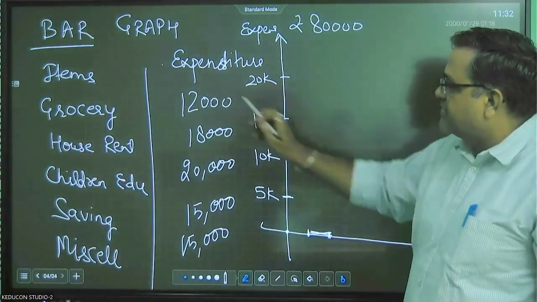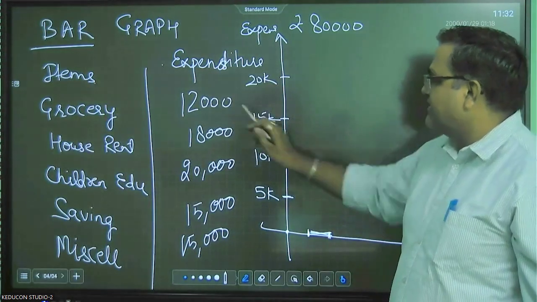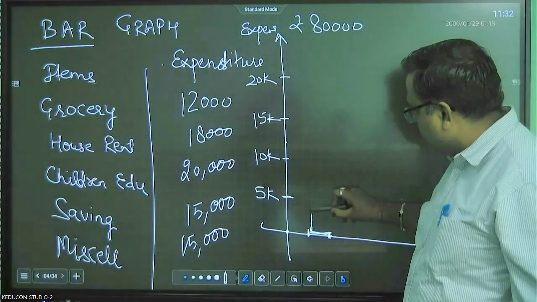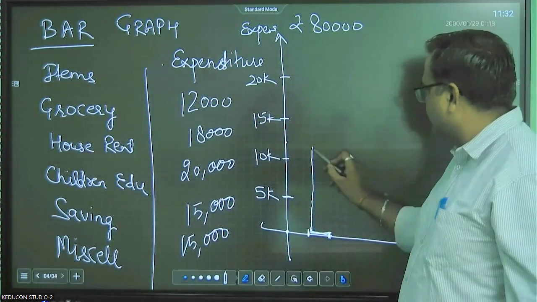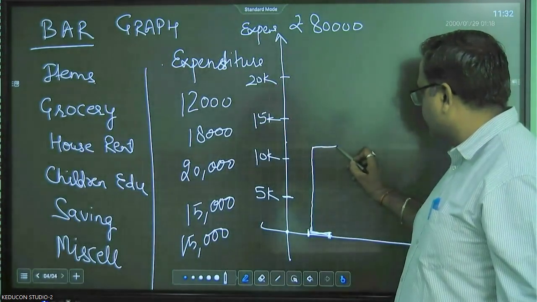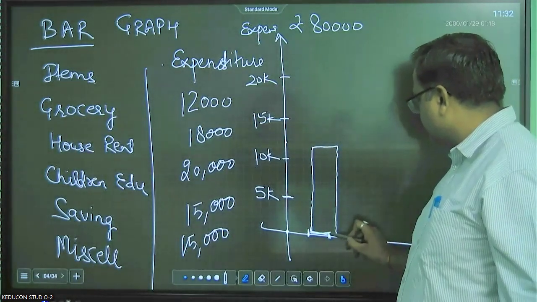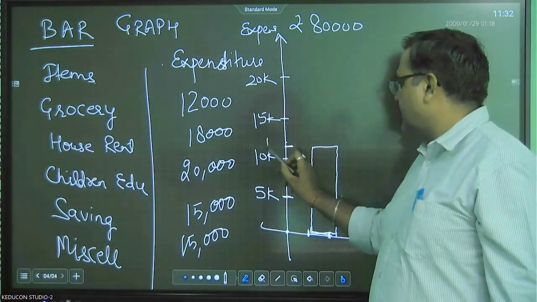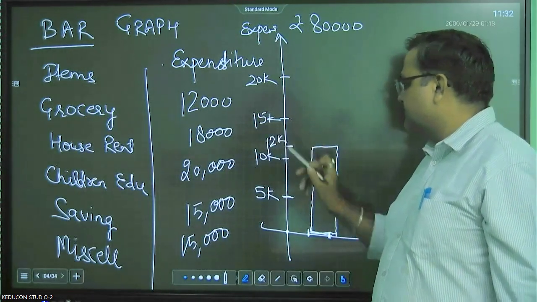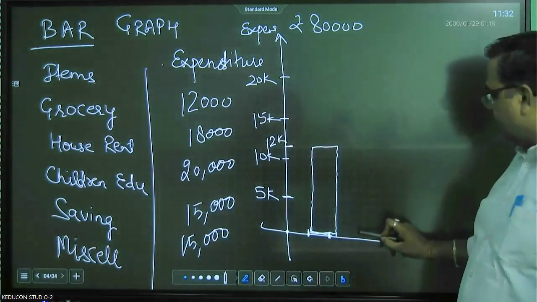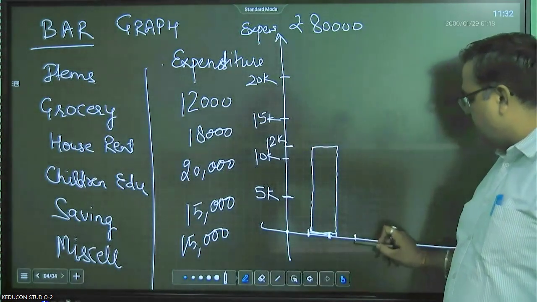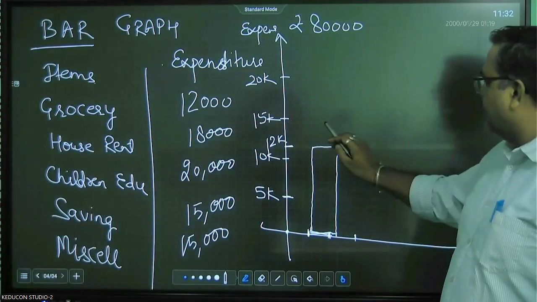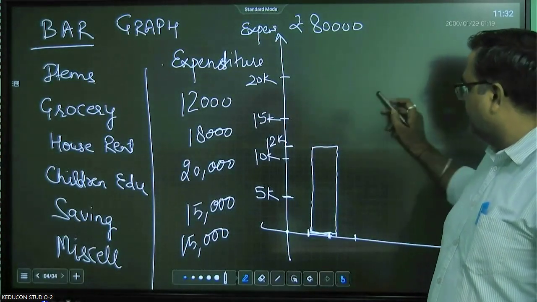What is the first item? That is grocery. How much is it? 12,000. So 12,000 will be approximately near this height, right? This is your grocery. This is 12K. Next is house rent. Again, leave a gap of one big division. 18,000 will be somewhere here, right?